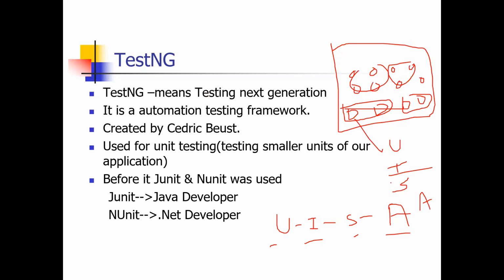Acceptance testing is the last level of testing. When all testing is done, it's time to deploy in the market, and whether the user or client will accept it or not is called acceptance testing. So this is the hierarchy.